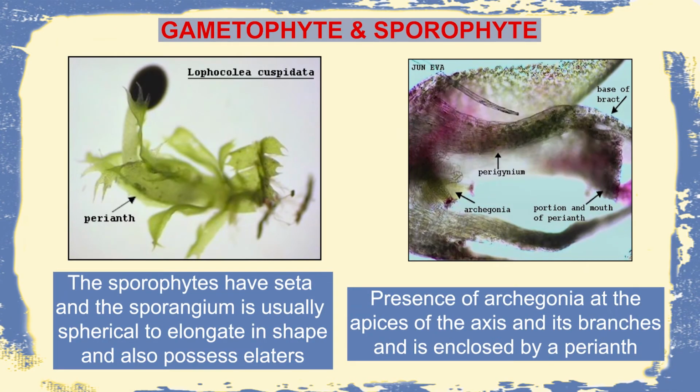Now, describing the gametophyte and sporophyte, the gametophyte consists of the archegonia and the antheridia. The archegonia are protected by a structure known as the perianth, and the sporophyte upon maturation consists of the foot, the seta and the capsule. When the capsule matures, it ruptures, causing the spores and the elaters to come out of the entire structure.